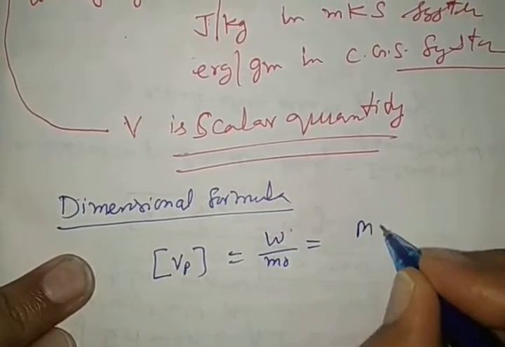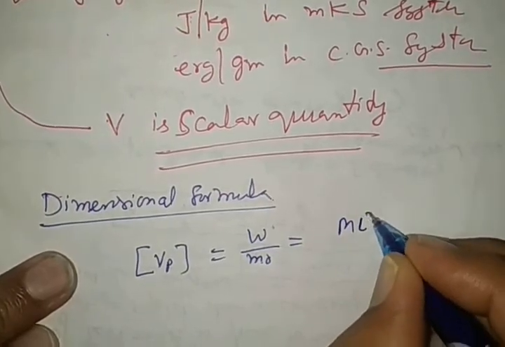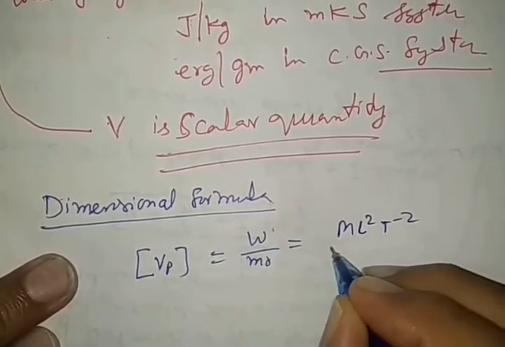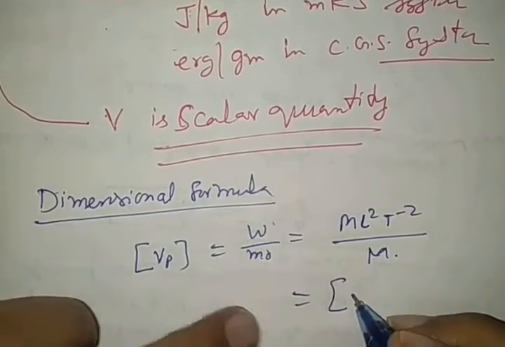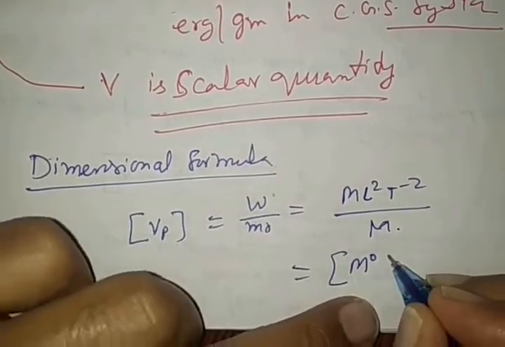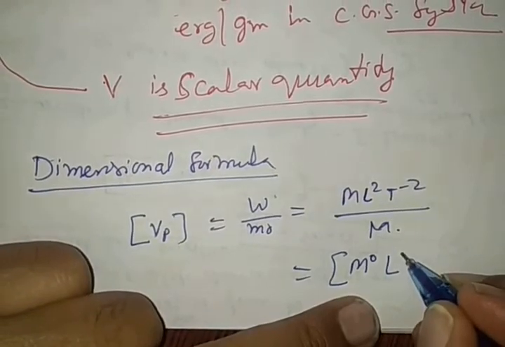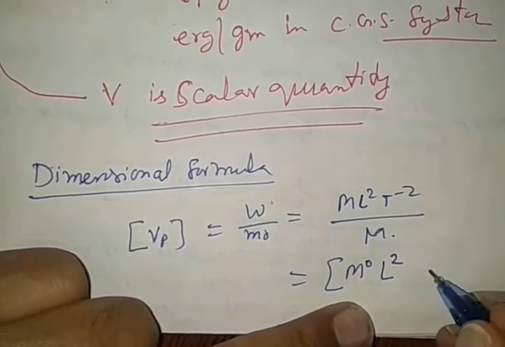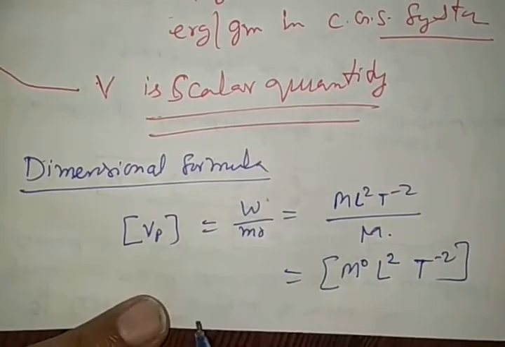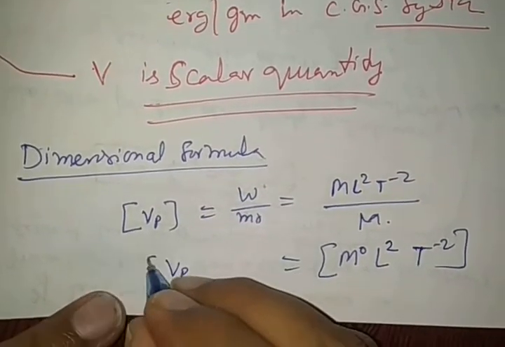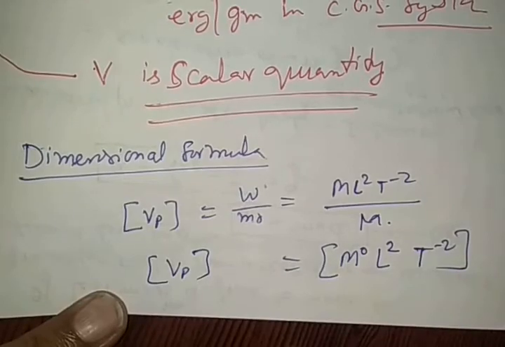Work has dimensions M L2 T minus 2 and mass is M. So it becomes M to the power 0, length has a dimension 2, and time has a dimension minus 2. So it is L2 T minus 2, the dimensional formula of gravitational potential.